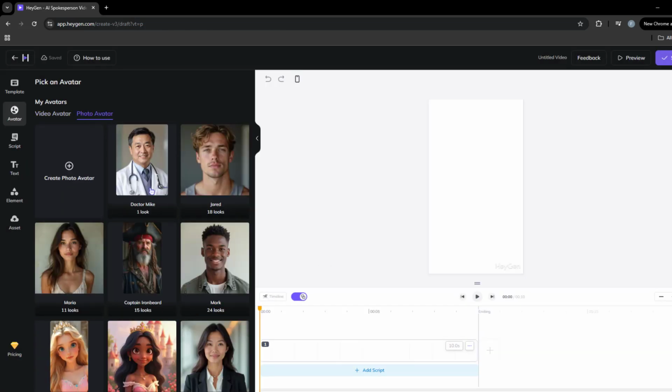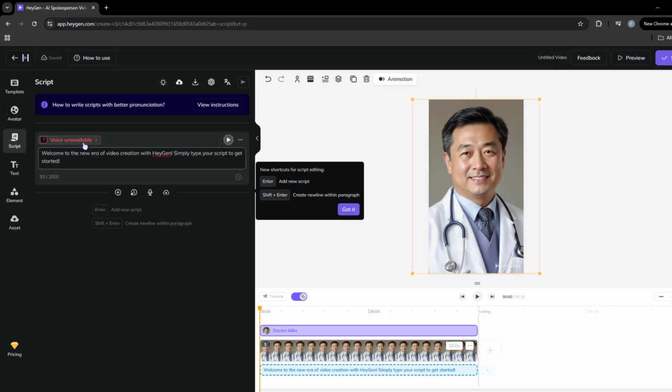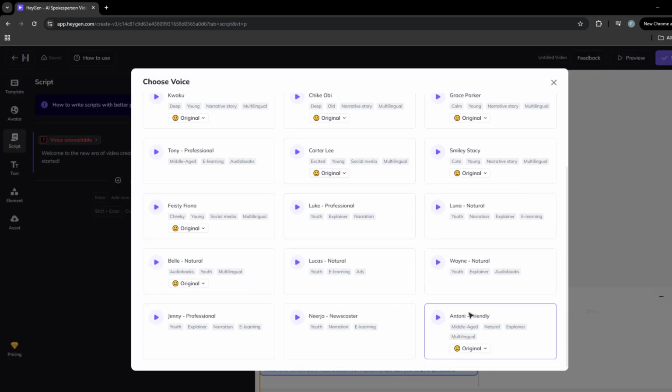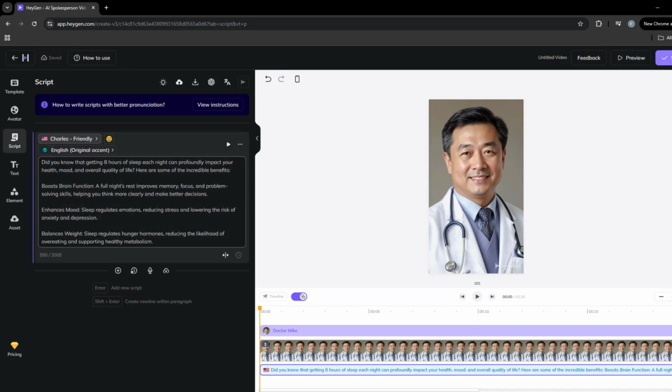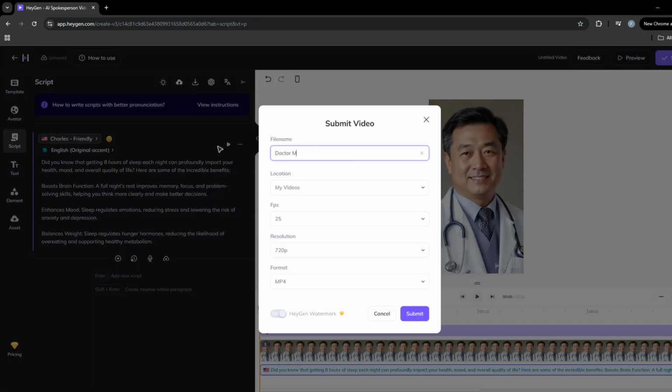From here, you can select your avatar and the voice you want. Then just paste in the script you want your avatar to say. Then submit your video and let it process.